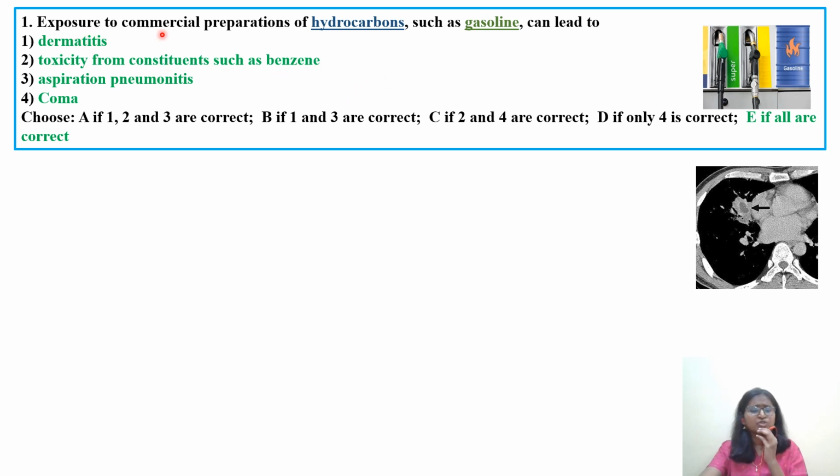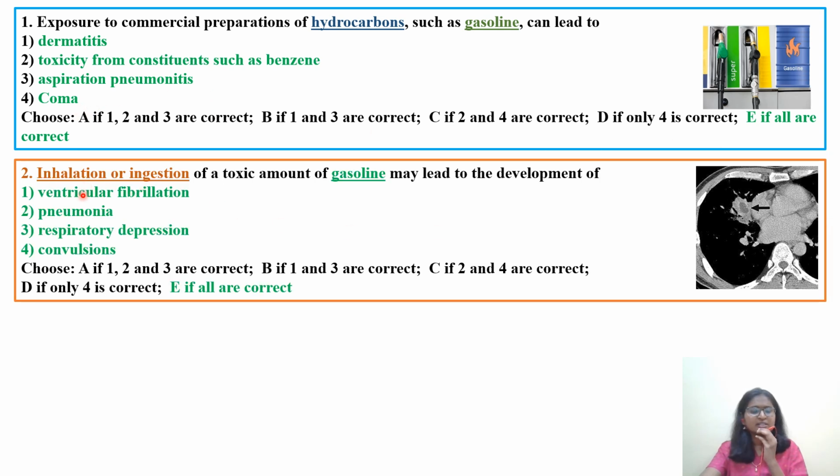questions. Exposure to commercial preparations of hydrocarbons such as gasoline can lead to option A, dermatitis; option B, toxicity from constituents such as benzene; option 3, aspiration pneumonitis; option 4, coma. The right answer is E, if all are correct, because gasoline is affecting skin, causing dermatitis. It is causing toxicity from constituents such as benzene. Benzene is a major component. It is causing aspiration pneumonitis, and in severe exposure we have seen it is causing coma.